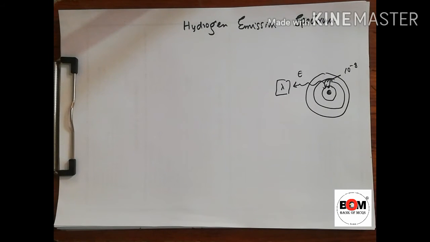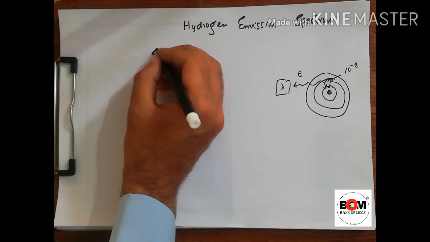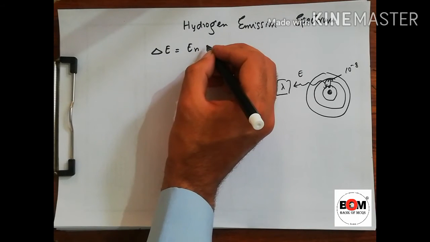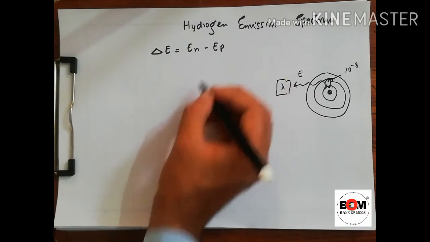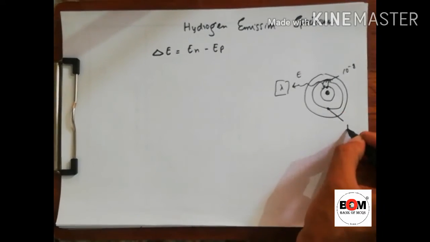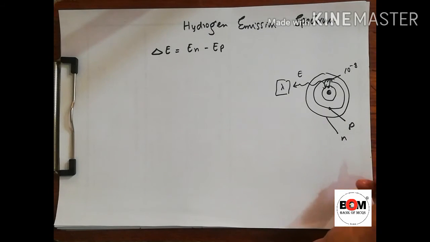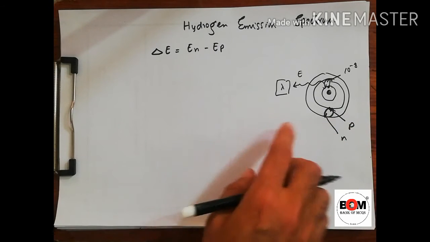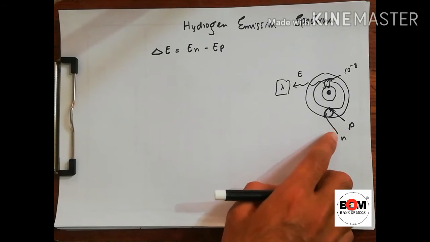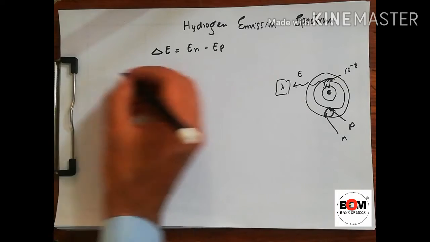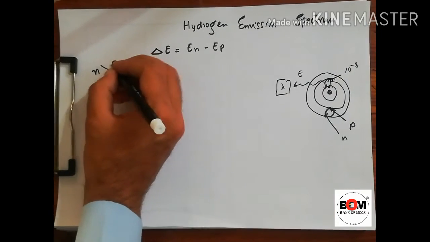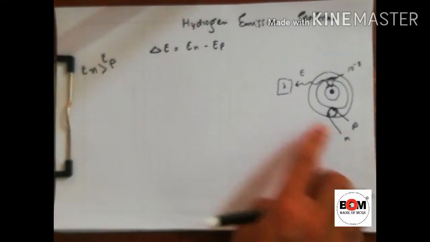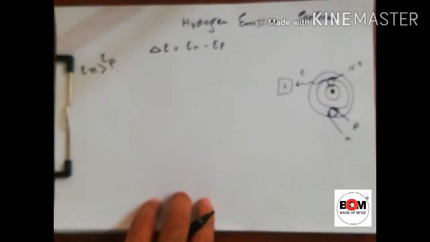We know that as the electron gains energy, the energy of the photon is the change of energy, En minus Ep. What is En? Ep is the present shell, and N is the next shell. To gain energy and to fall in energy: as the electron reaches N, it again falls into P. So the energy of N is greater than the energy of P. N is the high energy level, and P is the low energy level.